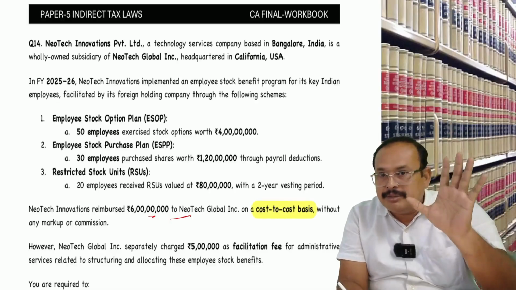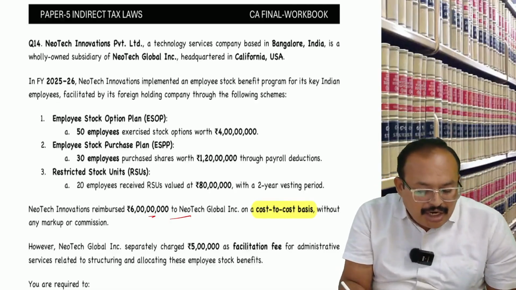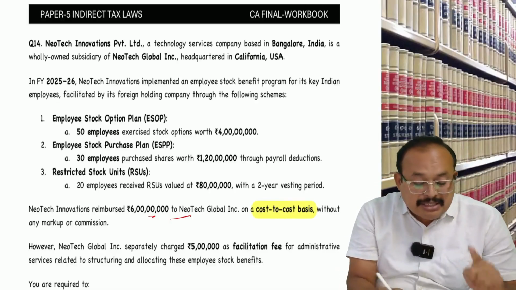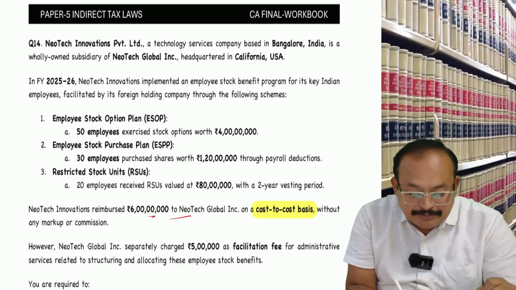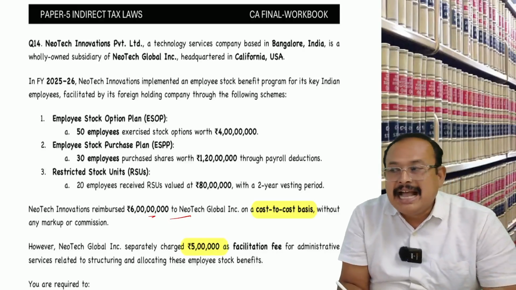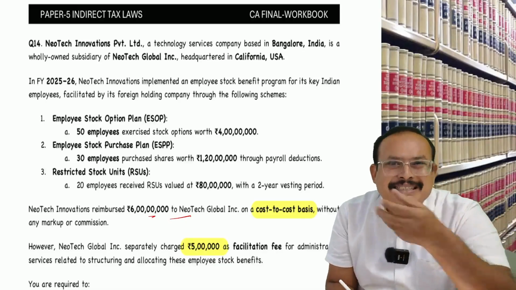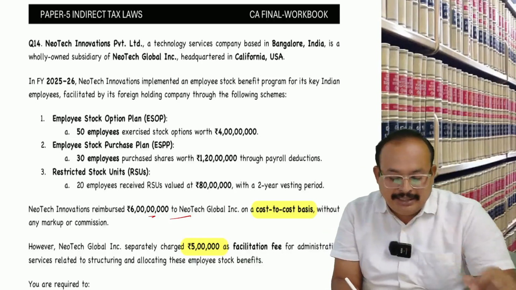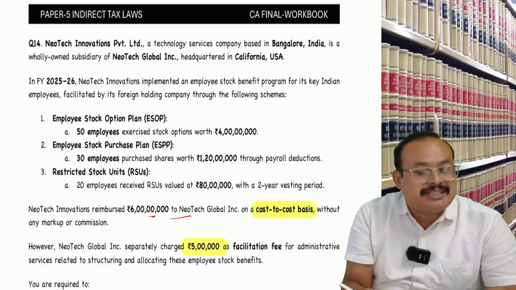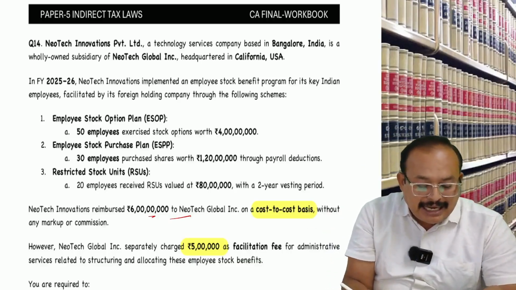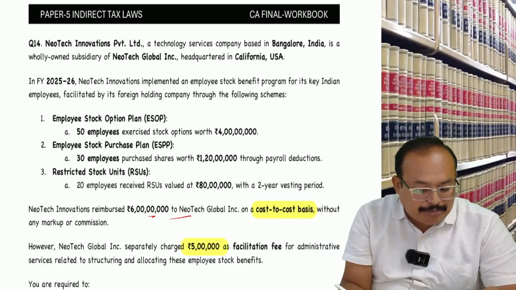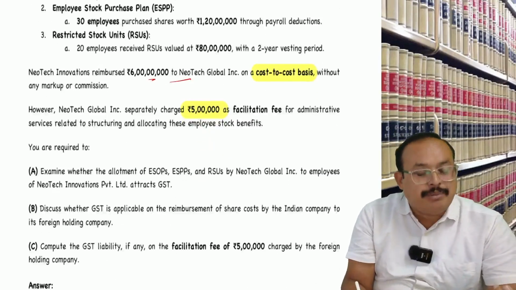Is it clear? However, Neotech Global Incorporation separately charged 5 lakhs as facilitation fees, in your question the commission, which is a facilitation fee for administrative services related to structuring and allocating these employee stock benefits. You are required to examine: 1.